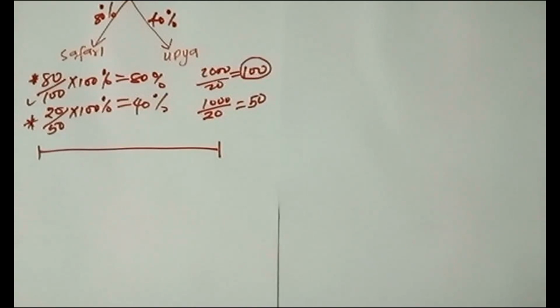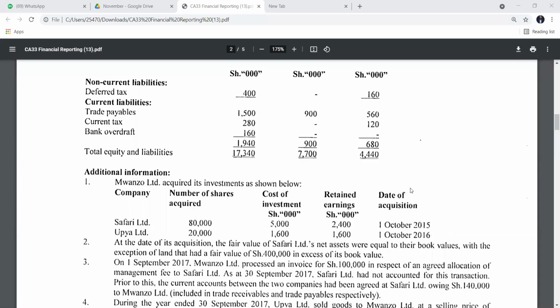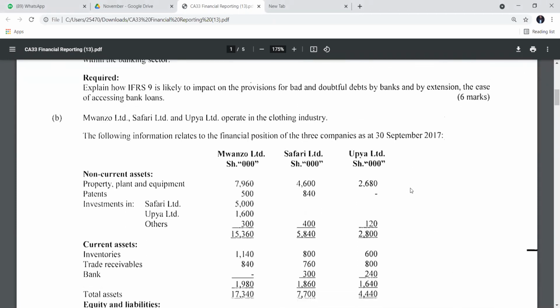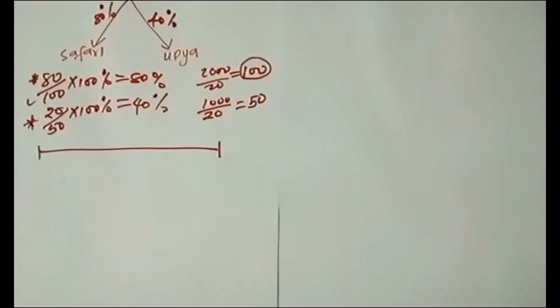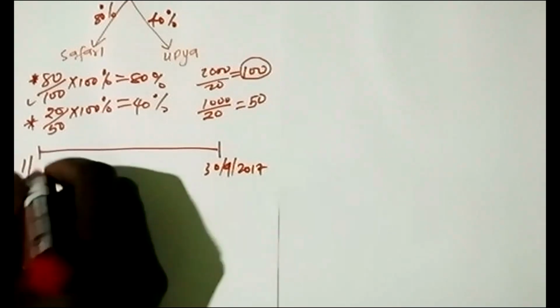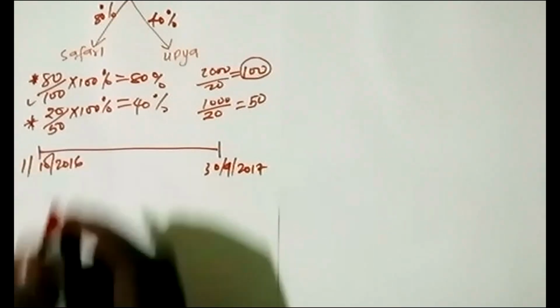Our financial year ends on 30th September 2017. That is according to the statement we are given: the statement of financial position was as at 30th September 2017. So our financial year starts on 1st October 2016.